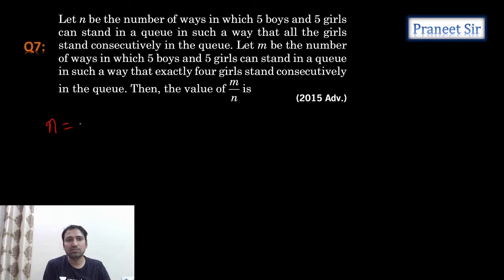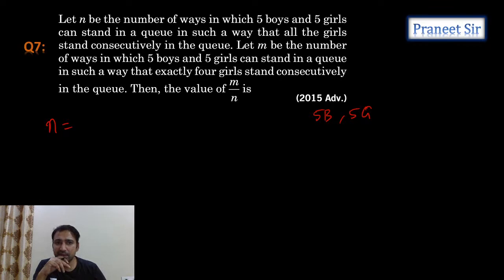What is n value? The number of ways in which 5 boys and 5 girls stand consecutively in a queue, in such a way that all girls stand consecutively. All girls have to sit consecutively, which means we need to make these girls a bundle. All integer type questions only we are getting on permutation and combinations. So all 5 girls we need to make a bundle.